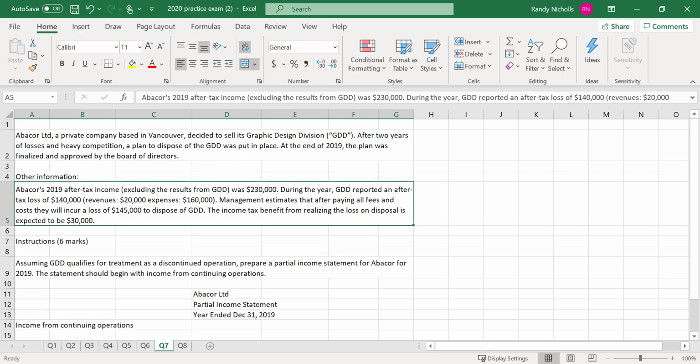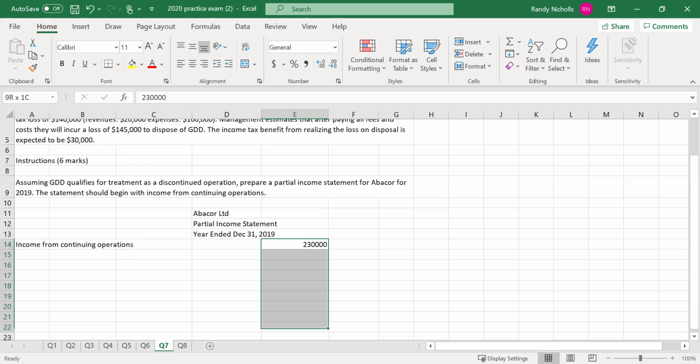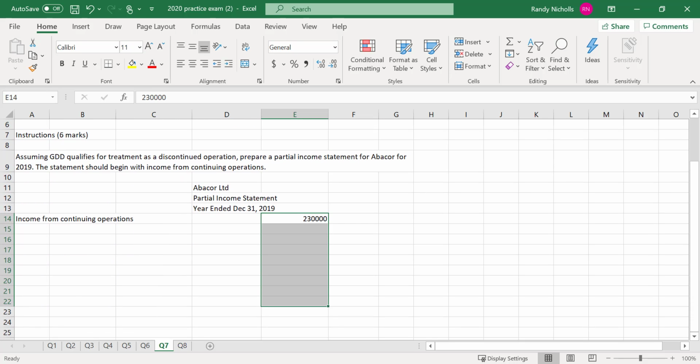Okay, so after-tax income, excluding the results from GDD, was $230,000. So that's my income from continuing operations. And let's get some commas in here.